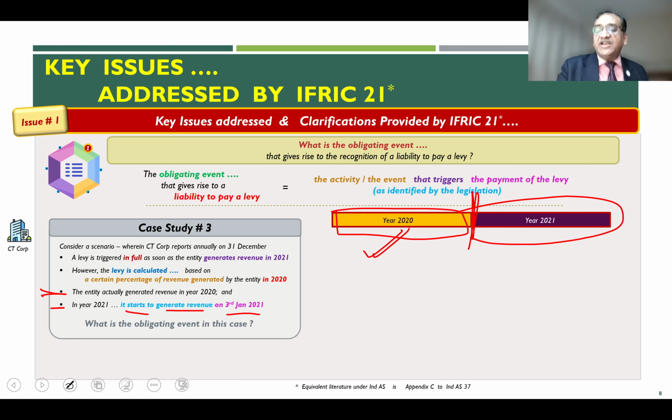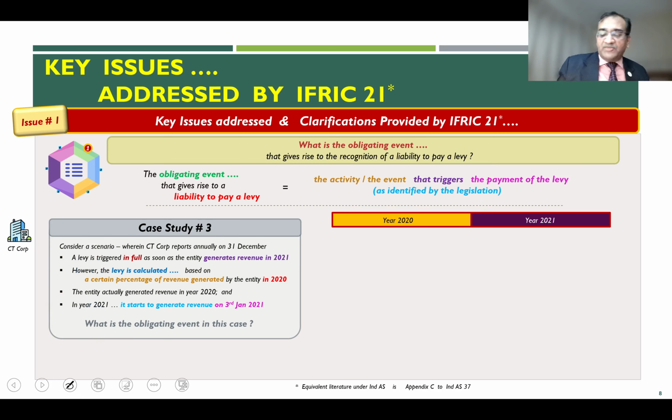This is 1st January 2021. On 3rd January 2021, the revenue gets started for year 2021. You can see on the slide that the case study tells you the entity starts generating revenue for 2021.